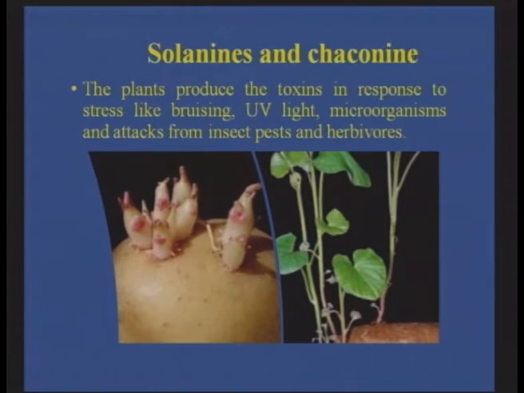They have to be stored properly, otherwise they can be toxic and they can create certain toxic reactions in the human body. Therefore these potatoes should be preserved properly, and stored in a dark and cool place and not in humid and warm conditions. So here in this figure you can see the potato sprouts. These plants are actually producing the toxins in response to stress like bruising, UV light, microorganisms, and also attacks from insect pests and herbivores. On the right hand side what you see is the sprouts from the sweet potato.